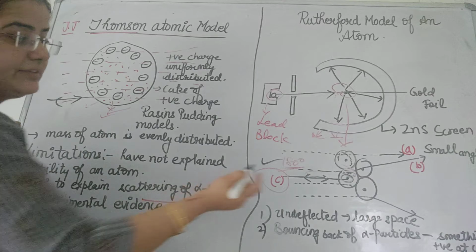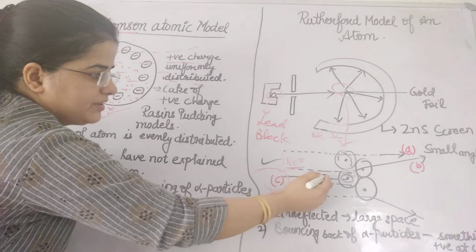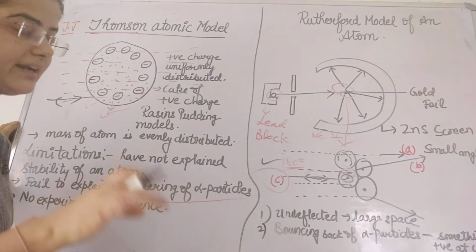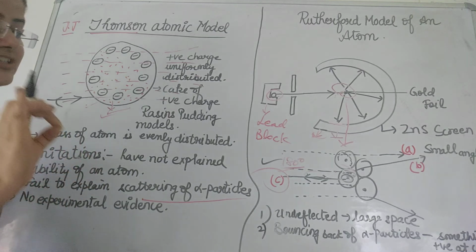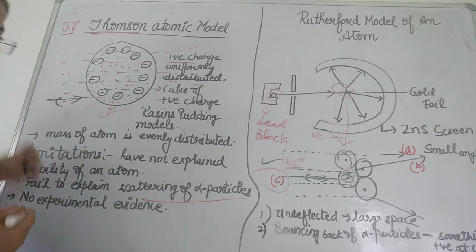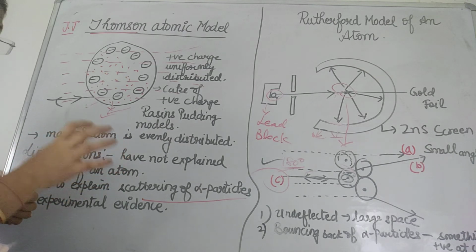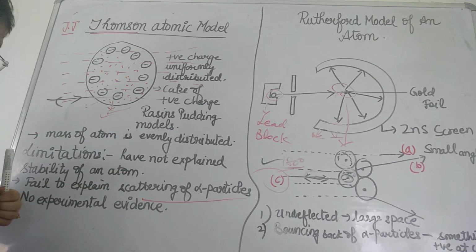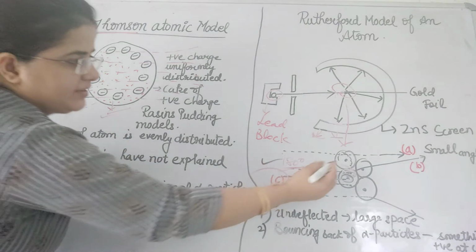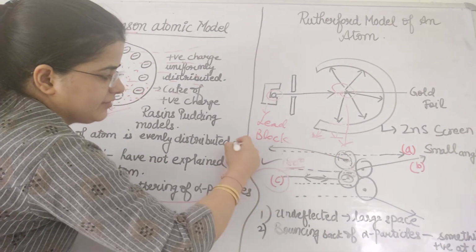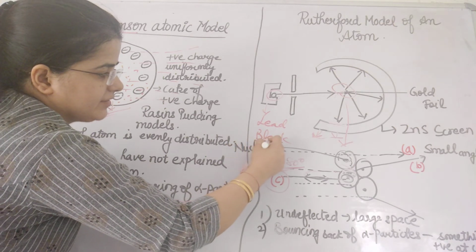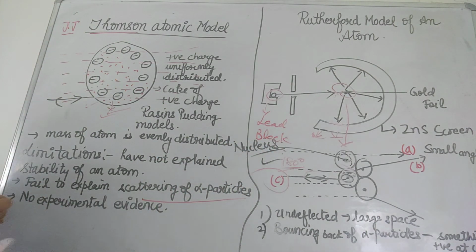It was thought that if these rays are deflected from the center, it means something is there at the center which is positively charged, right? Later on, this positively charged region was termed the nucleus in the center. In the case of an atom, it is termed the nucleus. In this way the discovery of the nucleus has also taken place.